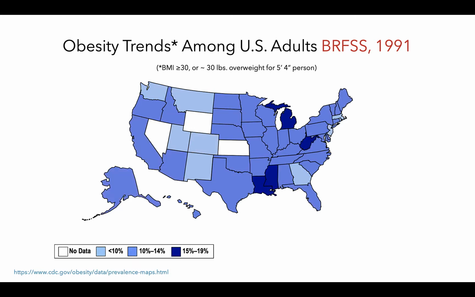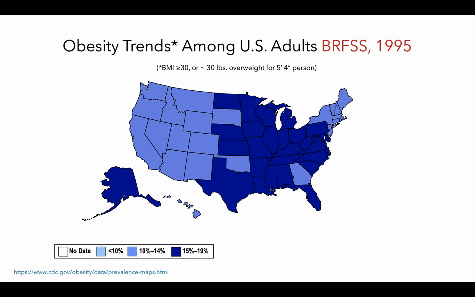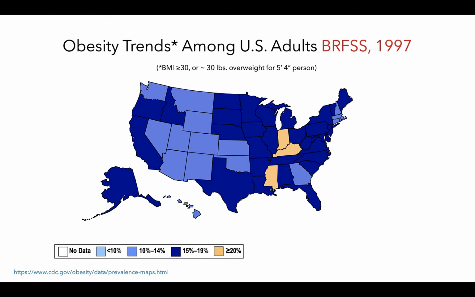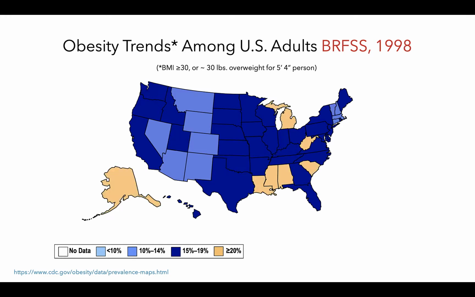And in 1991, we have a whole new classification with some states reporting 15 to 19% of adults with a BMI classified as obese. Now, as we advance through the 90s, we see additional darkening and additional data as we see more and more states reporting 15 to 19%, and now even some states with more than 20% of adults with a BMI classified as obese.